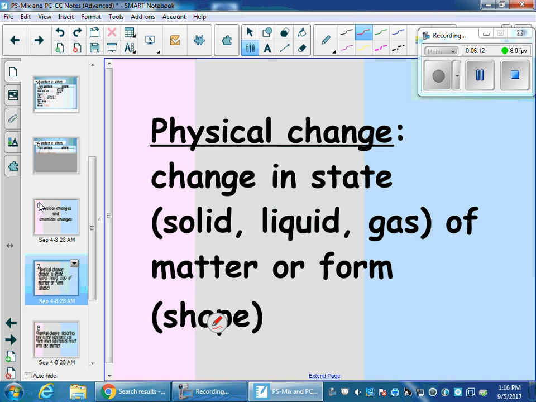So if I take a piece of paper and rip it in half, it's still paper. I just change the shape of it. If I evaporate water, it's still chemically the same thing. It's just going from a liquid to a gas. That is a physical change.